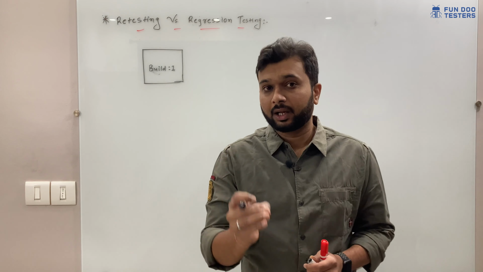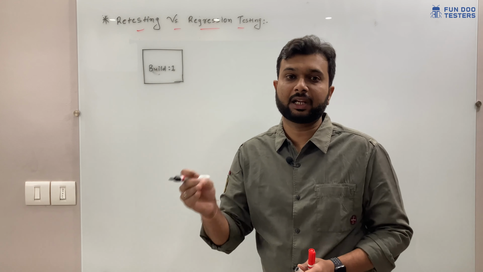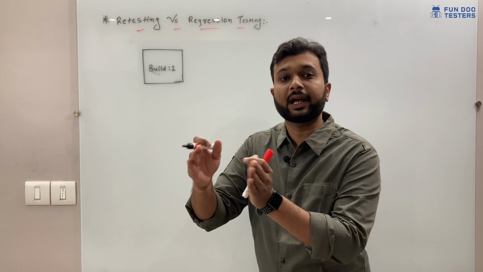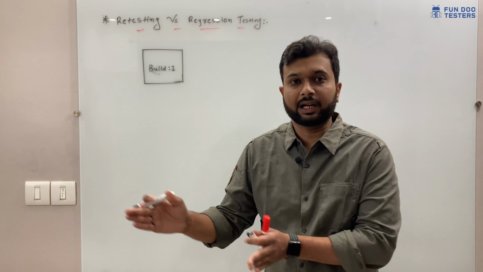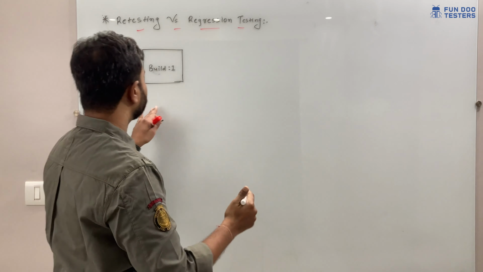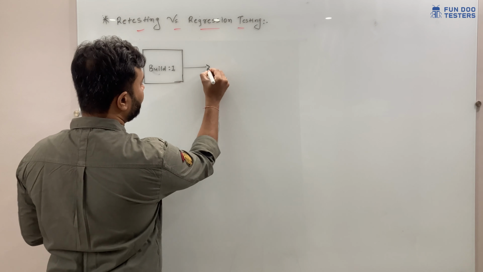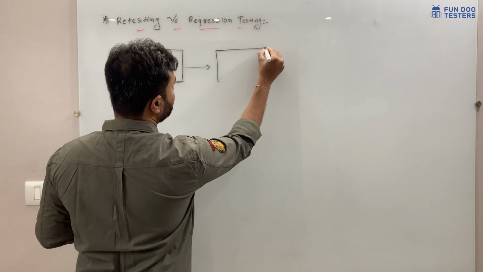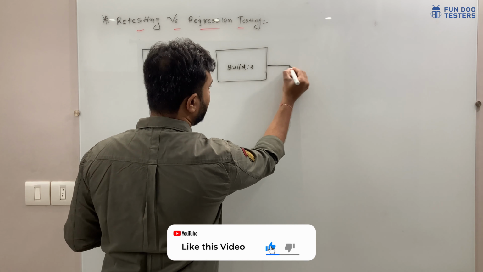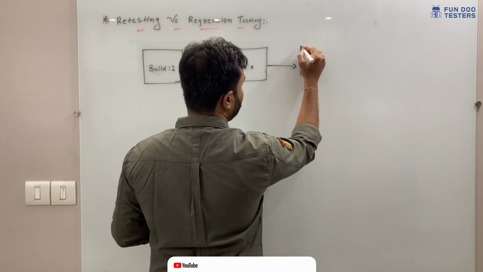Here we will take an example of the different builds, and we will understand from where we can start working on retesting and regression testing. With a real-time example, the difference will be clear. First of all, this is the first build. Later on we'll move to build number 2. So this is build 2 and next is build 3.